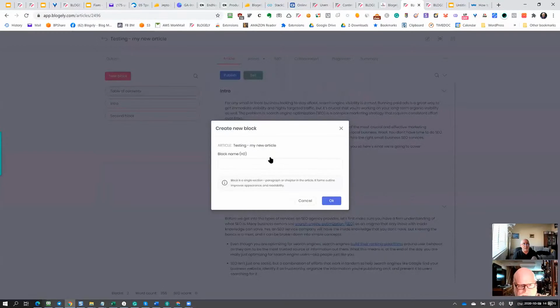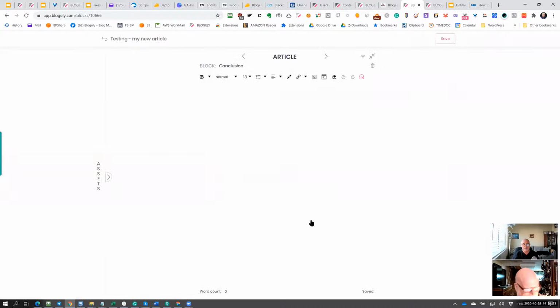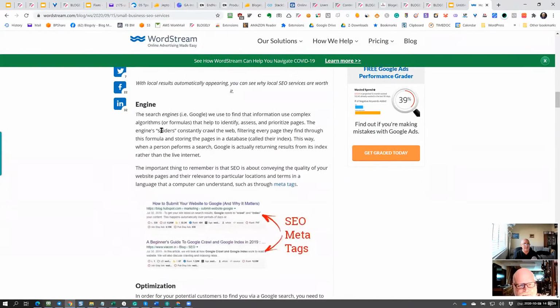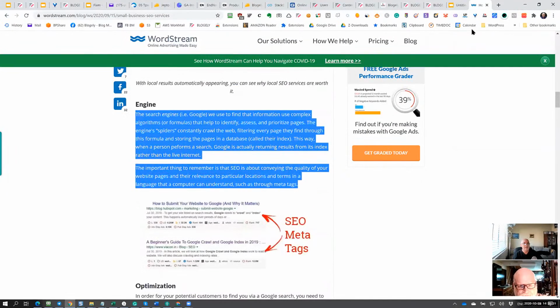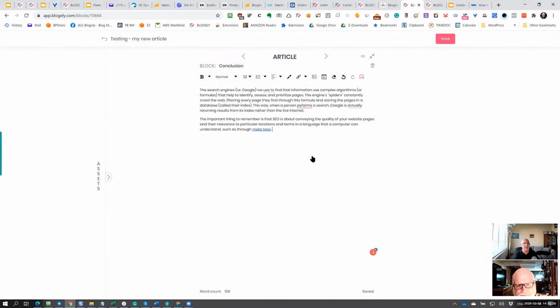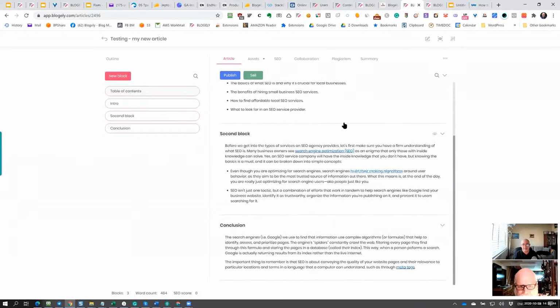Let's now create one more block, which we call the conclusion. So at the end of the article, it would be nice to have a block which will finalize, like you finalize your thoughts. So let's have some content again. We take some of the content here and paste it there. I'm going back in the same article, let me save it, and now I can go back, and now I've got 3 blocks.